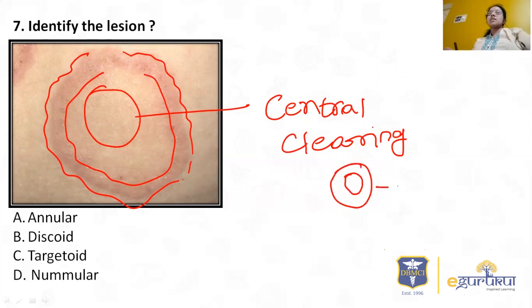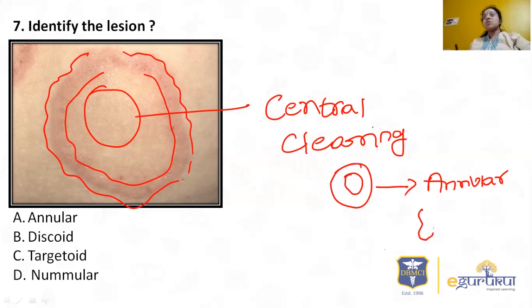So this is nothing but an annular lesion. Why? Let us see the other options first. Discoid lesion: why is it not discoid? As you all know, discoid is like a disc shape, so it could be like this. It is certainly not annular, so it is not a circle thing.